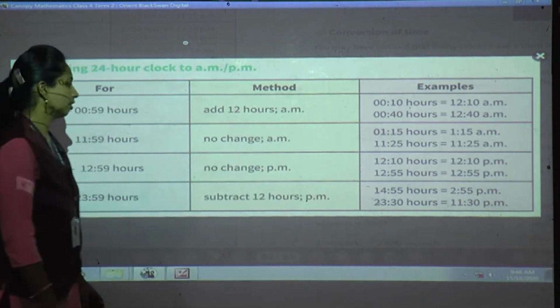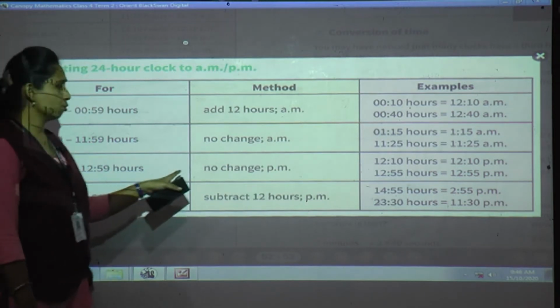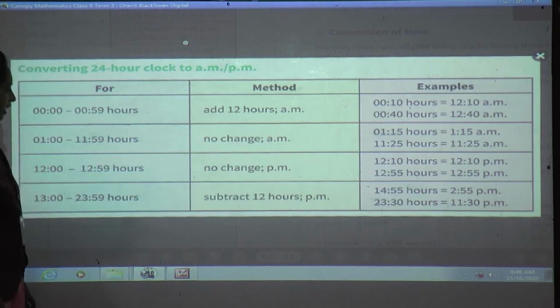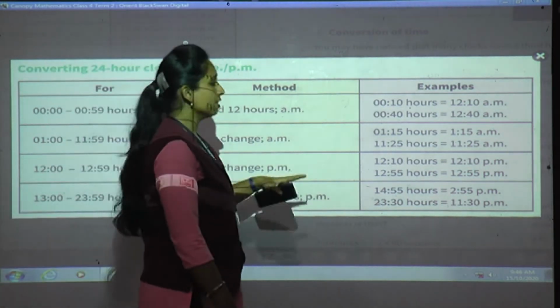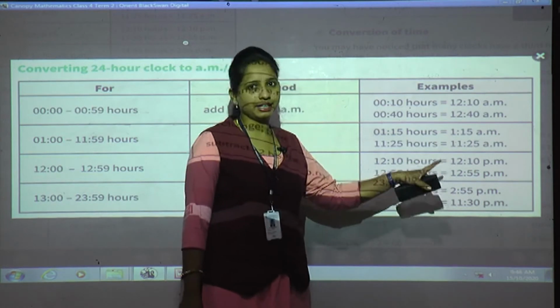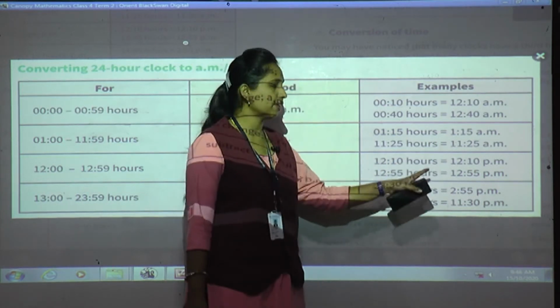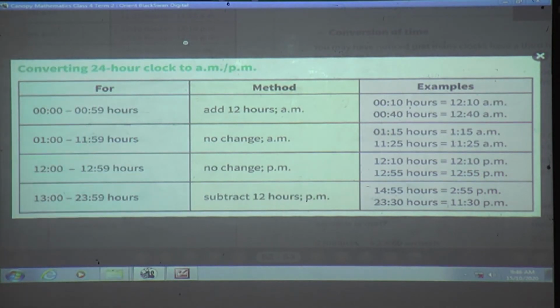And the next, 12 hours to 12:59 hours, you should not change anything and you have to write PM. See, when it is noon time, till again midnight comes. So 12:10 hours means 12:10 PM, 12:55 hours means 12:55 PM. You have to keep it as it is, PM.